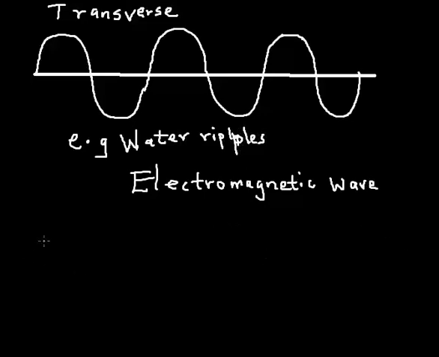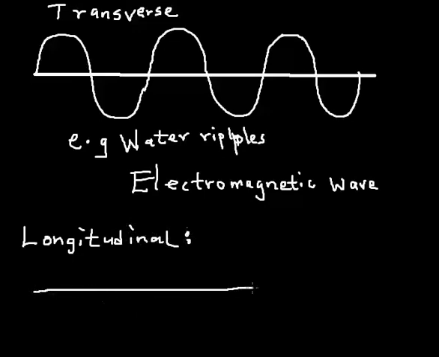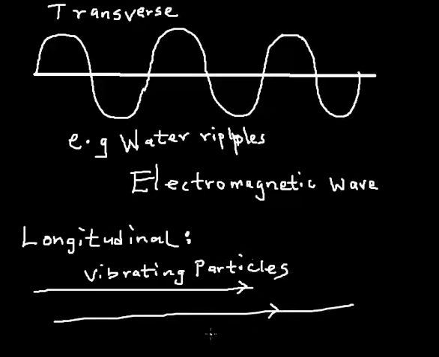Then what now happens to longitudinal waves? Longitudinal wave. Okay, so in a longitudinal wave, the vibrating particles travel in the same direction as the medium.